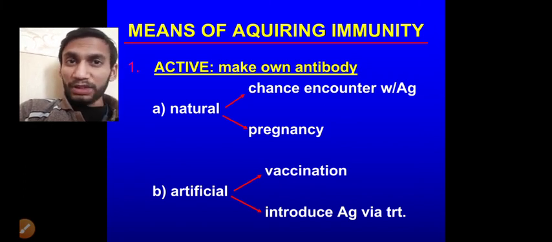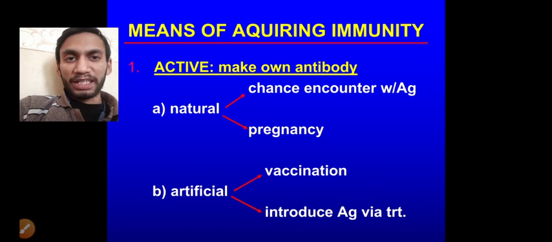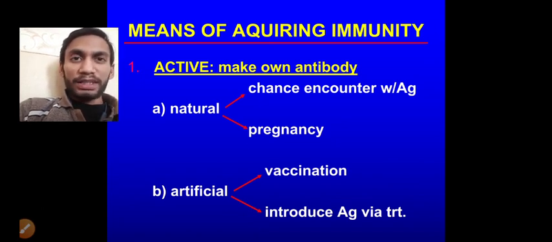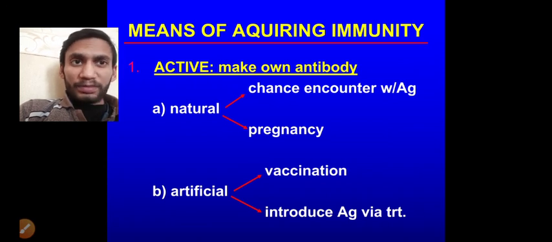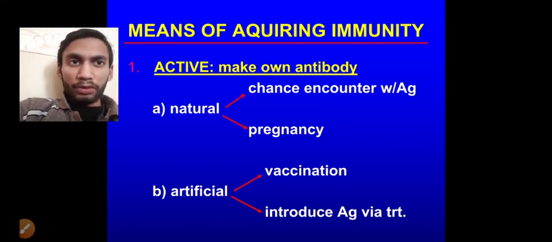Now this active response may be of two types, whether it is given by nature or whether we acquire this active response of immunity artificially. The natural active response is mainly by pregnancy and by encounter with the antigen, how antibody is forming actually. In active immunity, we are going to take the antibodies. However the antibodies come, it matters by the classification of natural or artificial.